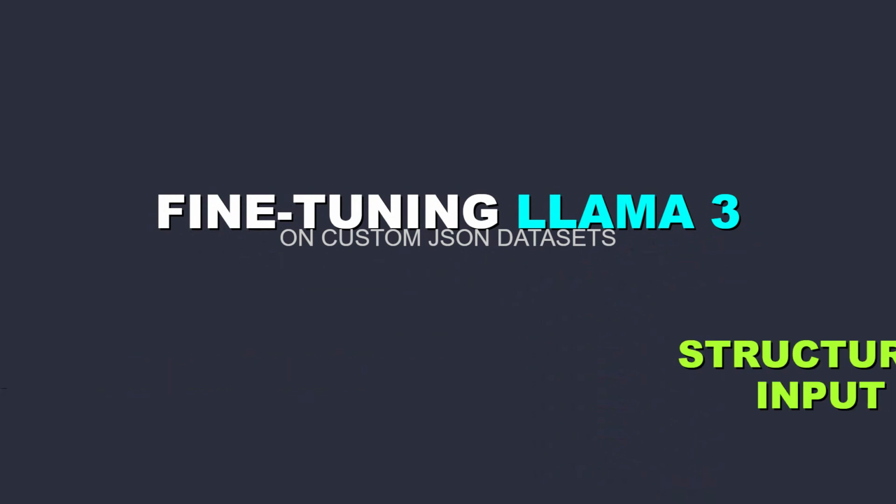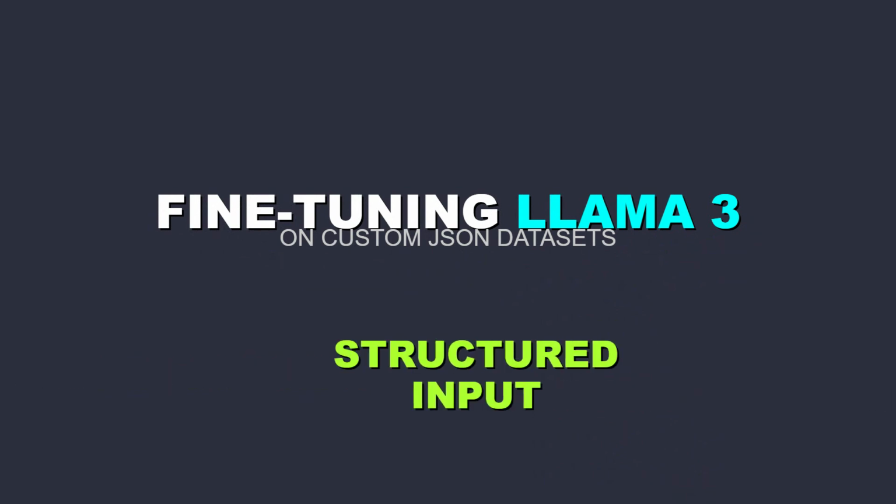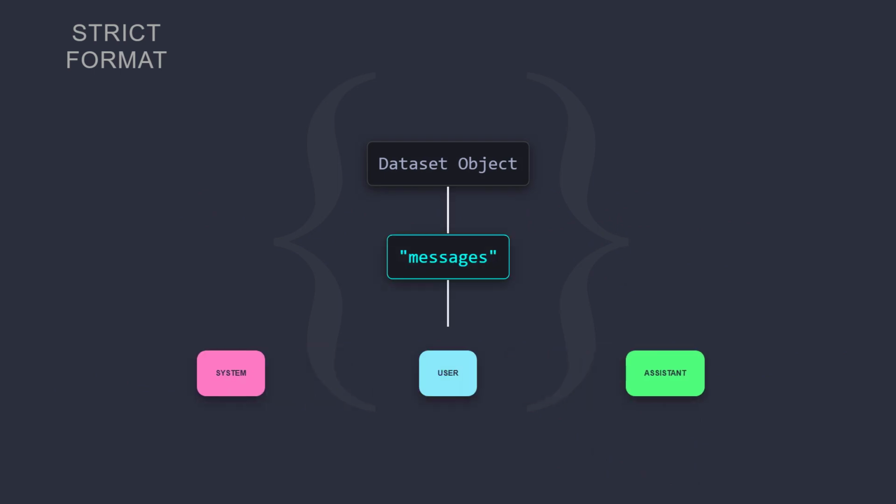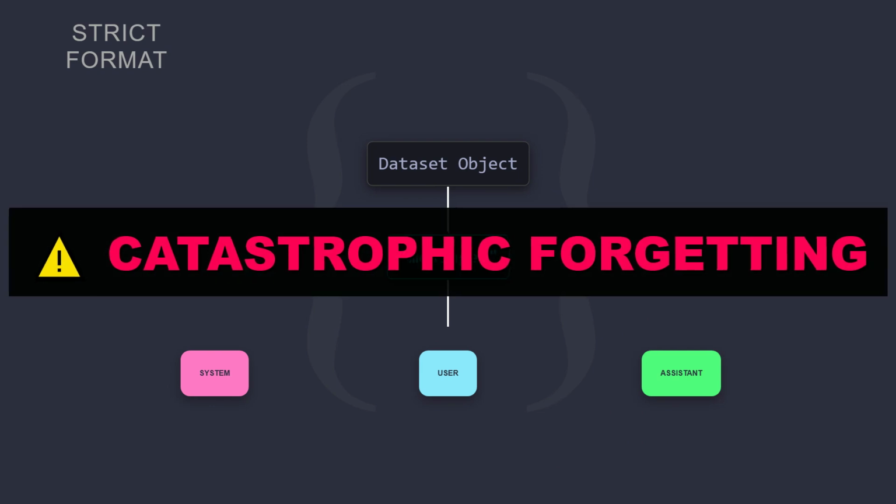Generic text fine-tuning often yields suboptimal results for instruction-following models. Llama 3 requires structured input for optimal performance alignment. Custom JSON datasets must strictly adhere to the Llama 3 instruction format. This structure involves nested dictionaries defining roles: system, user, and assistant. Incorrect formatting causes catastrophic forgetting or poor instruction adherence.